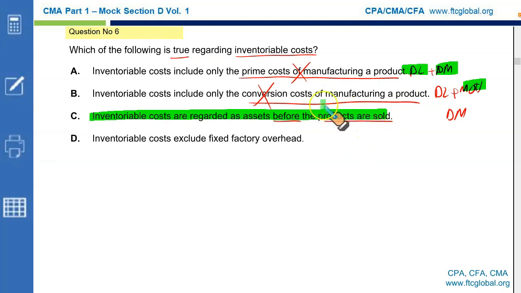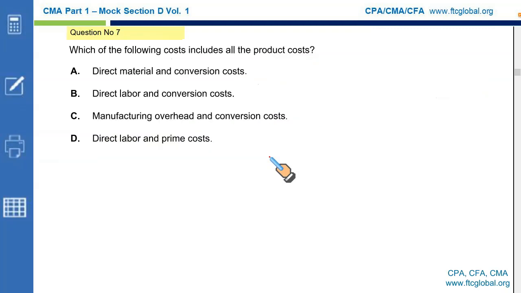We debit cost of goods sold and we remove the inventory from our stock. So this is a correct option. The inventoriable cost exclude fixed factory overhead. Wrong. Rent, insurance, property taxes, depreciation, it is very much part of your product cost. Wrong option.